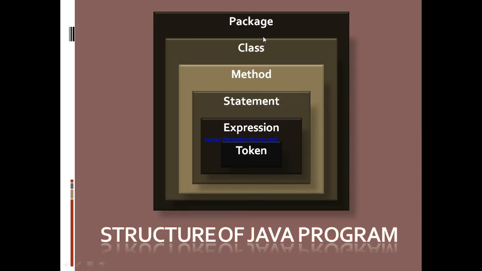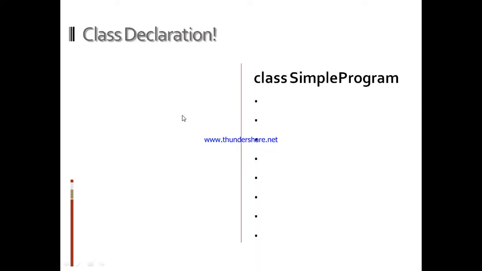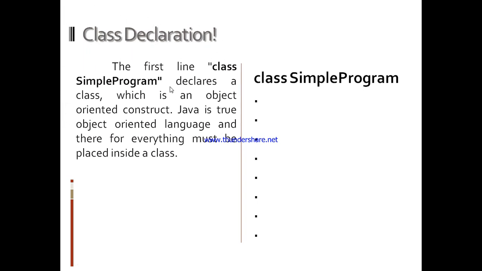The structure of a Java program is like this. First we import packages, then we take a class, then methods. After methods we take statements, expressions, and tokens. So first, the class declaration. The first line, class SimpleProgram, declares a class, which is an object-oriented concept. Java is a true object-oriented language, and therefore everything must be placed inside a class.